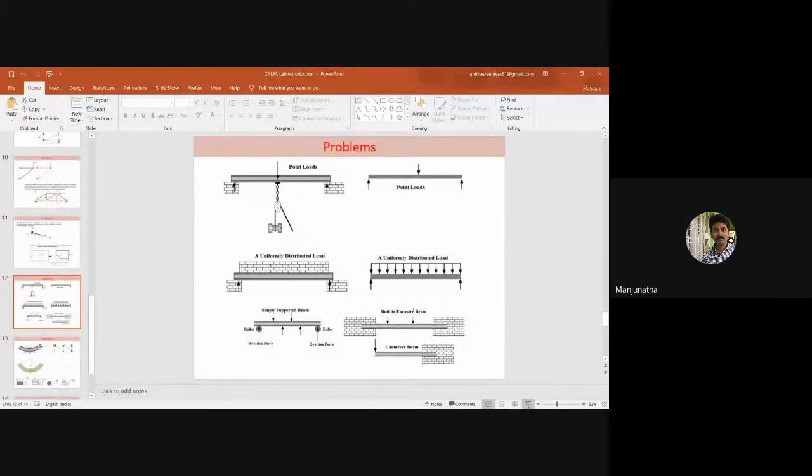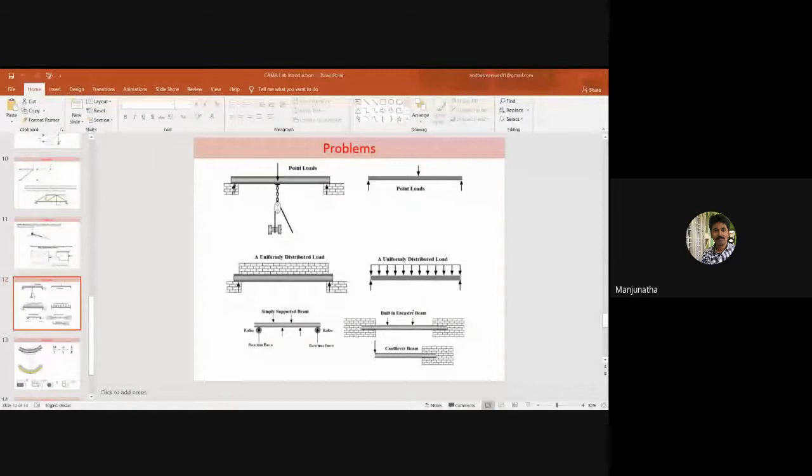Here, the first picture on the top left corner shows a beam placed on simple supports, with a point load acting on the beam.